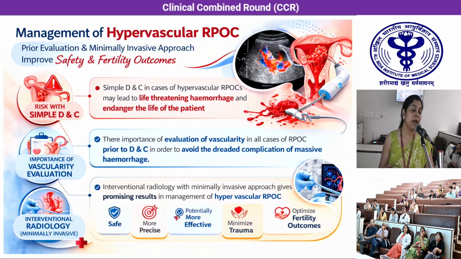Coming to an end, the take-home message: in the management of these hypervascular RPOCs, the risk with a simple DNC in case of hypervascular RPOC may lead to life-threatening hemorrhage and endanger the life of the patient. Hence the importance of evaluating vascularity in all cases of RPOC prior to DNC, in order to avoid the dreaded complication of massive hemorrhage. Interventional radiology with a minimally invasive approach gives promising results in management of these hypervascular RPOCs. It is safe, more precise, more effective, minimizes trauma, and optimizes fertility outcomes. So prior evaluation and a minimally invasive approach improve safety and fertility outcomes.